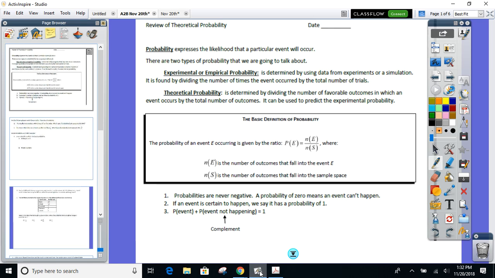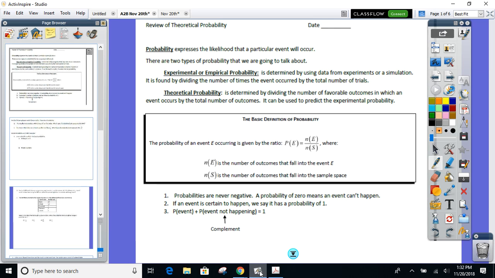Okay, let's dive into this now. There's 2 types of probabilities we're going to talk about. One's called theoretical. Here's theoretical probability. I'm going to flip a coin. What's the chance I get a head? 50-50, right? 1/2. That's theoretical. What it should be. I roll a die. What's the probability I get a 2? 1 out of 6 chance. Everyone agrees? Okay, so that's theoretical.